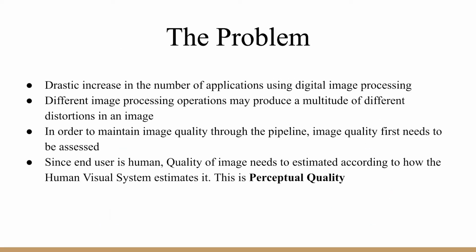As we saw, different image processing operations through the pipeline can add various kinds of distortions to the image so that by the time it reaches the end user, it is significantly degraded. In order to constantly make sure that the quality of an image is maintained until it reaches the end user, the image quality first needs to be estimated. Almost all the time, the end user is a human. So what must be assessed is the perceptual quality, which is the quality of an image as the average human perceives it.